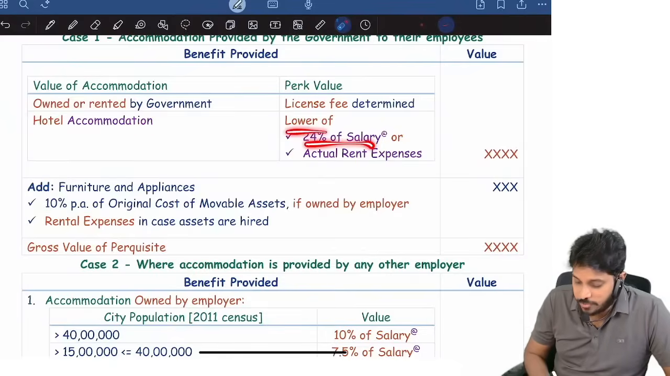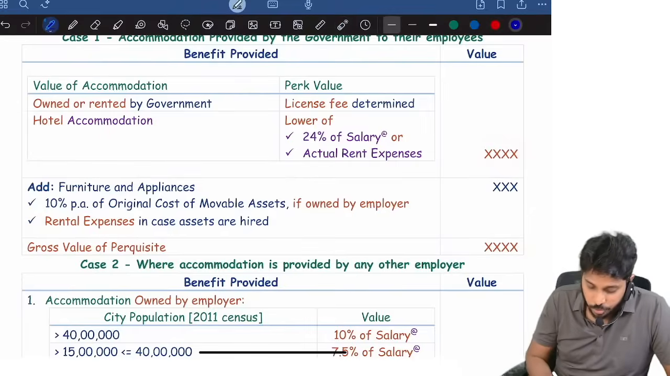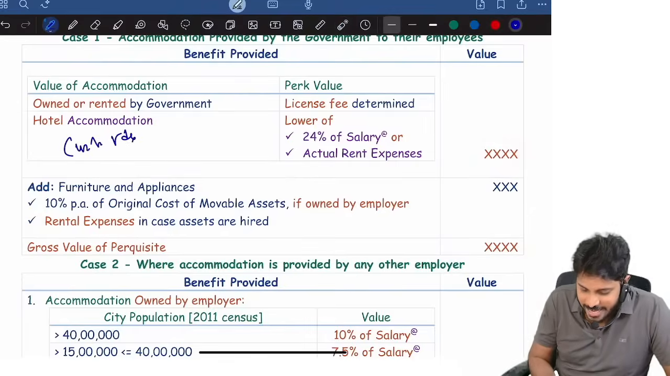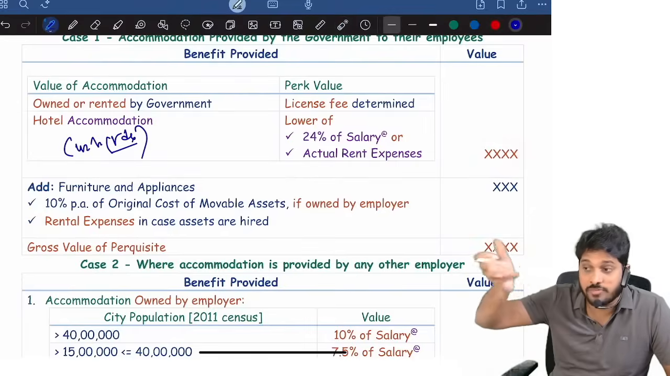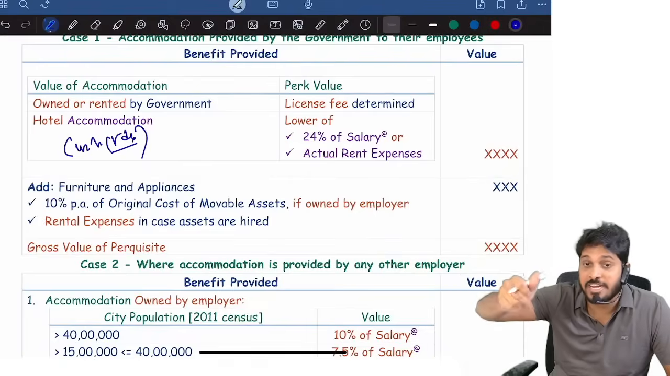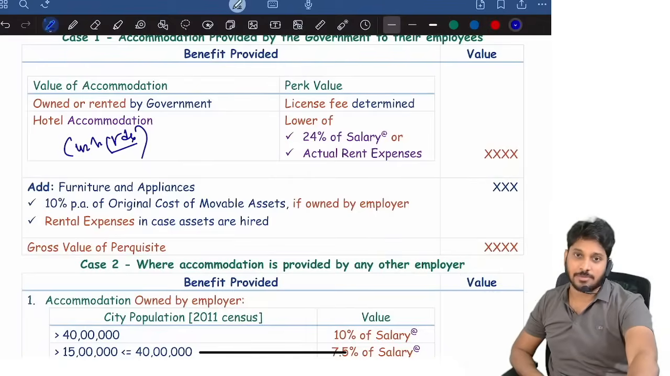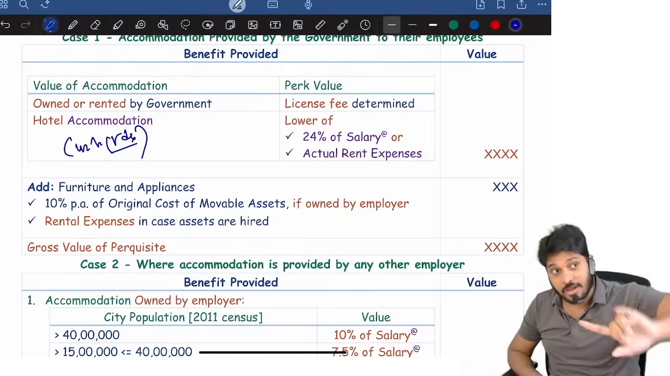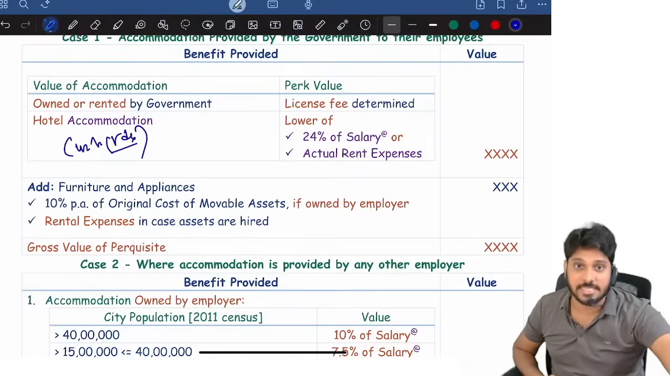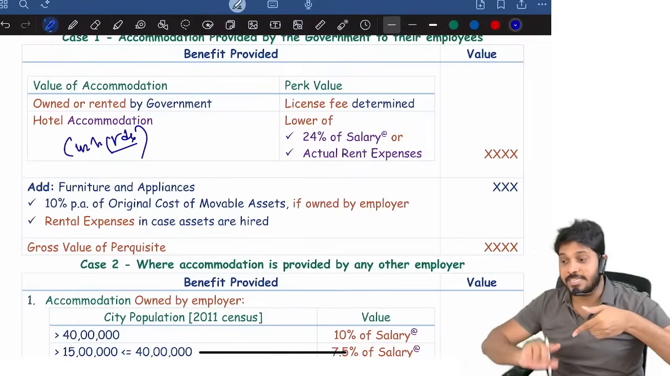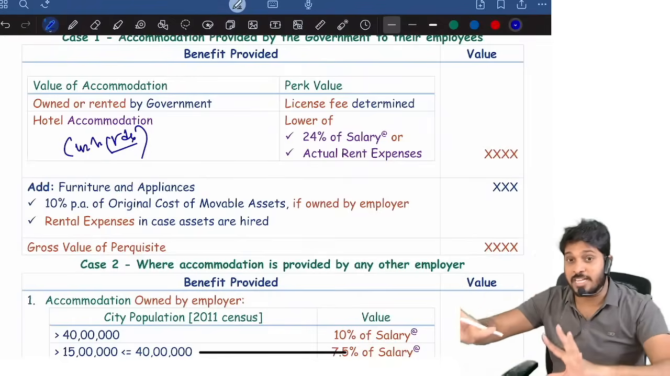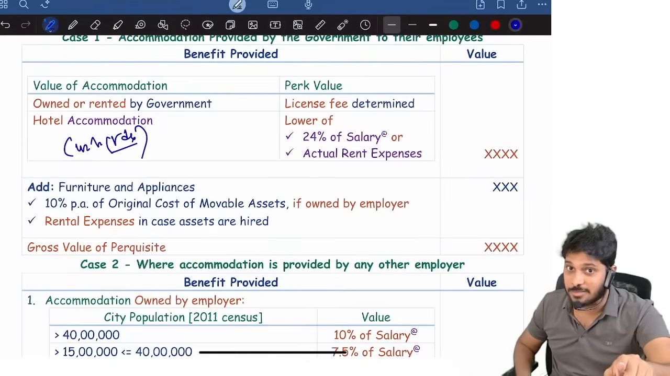If hotel accommodation is provided, then it is the lower of 24% of salary or actual rent, whichever is lower. And remember, if hotel accommodation is provided for up to 15 days only on account of moving from one place to another temporarily, that is fully exempted. If hotel accommodation is provided for official duties at some other place, that is fully exempted. If the employee moved from one city to another city, temporarily up to 15 days, and we provided hotel accommodation, then only it is exempt.